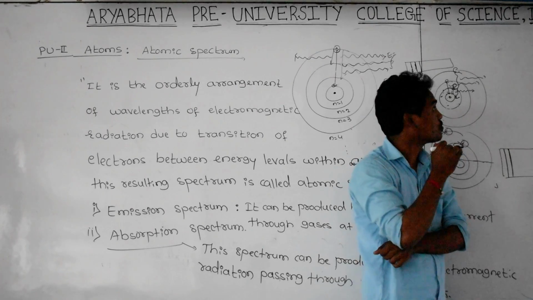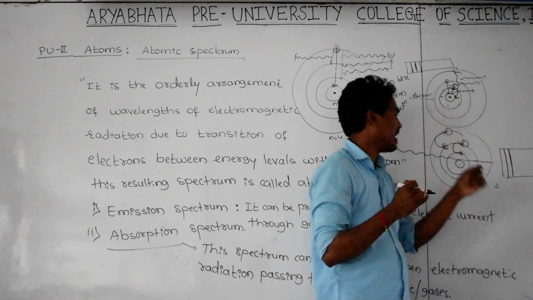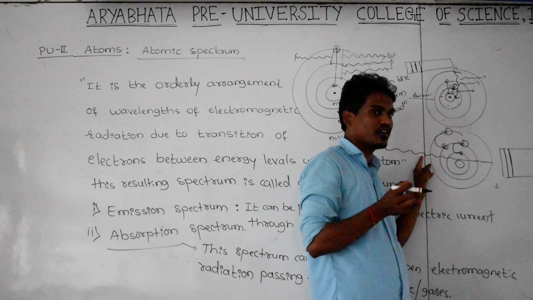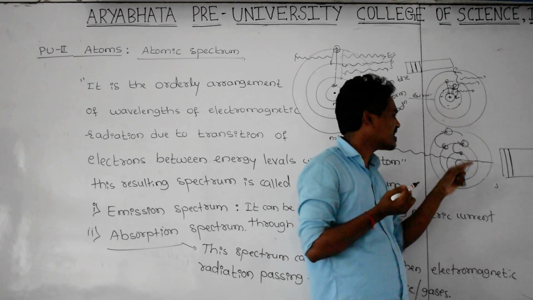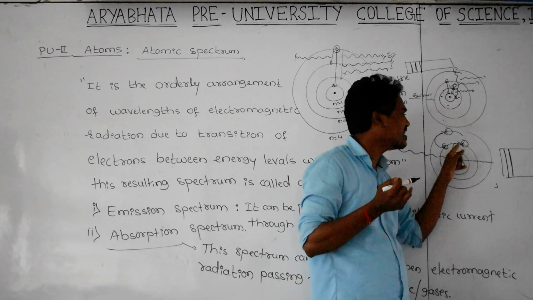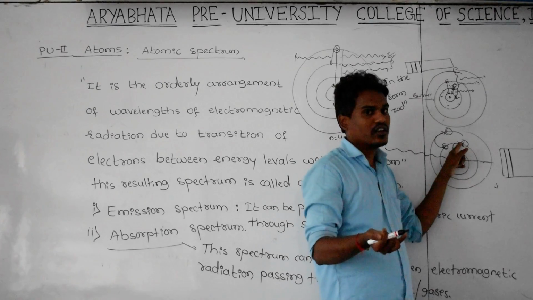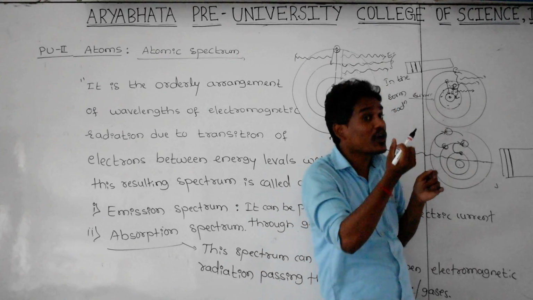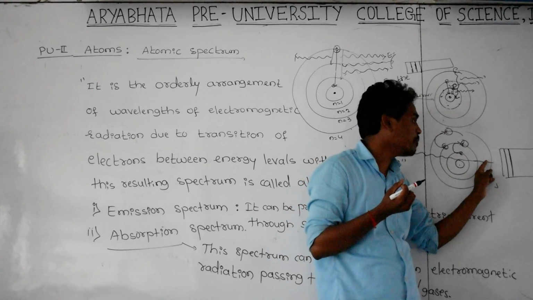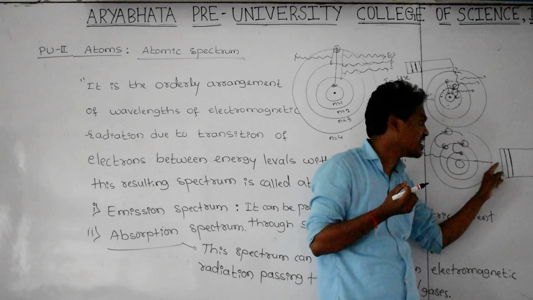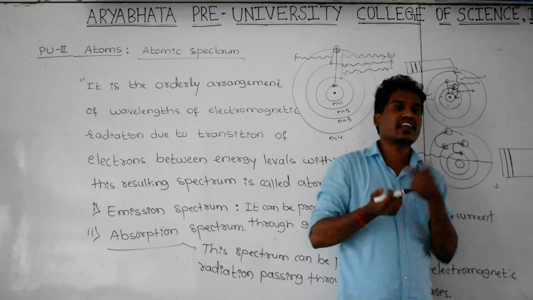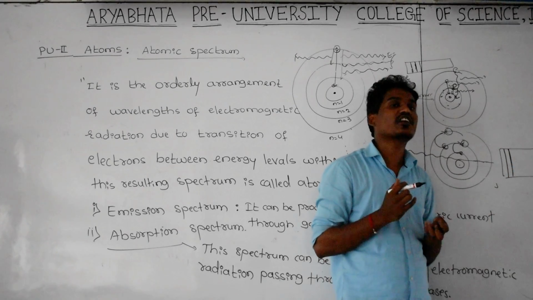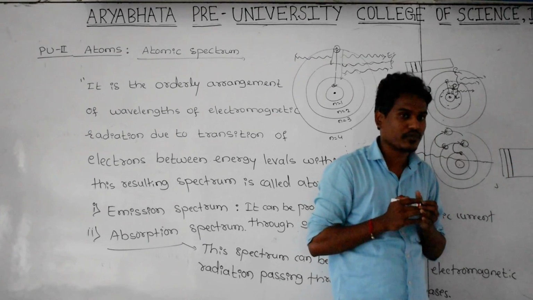Why are we calling it absorption spectrum? Because the electron is absorbing part of the radiation's energy. Why is it absorbing? Because it has to make the transition from lower energy state to higher energy state. Then from where is it absorbing? From the electromagnetic radiation. After that, if you take the spectrum of this radiation, you get the dark lines on the screen. That's why this resulting spectrum we call absorption spectrum.